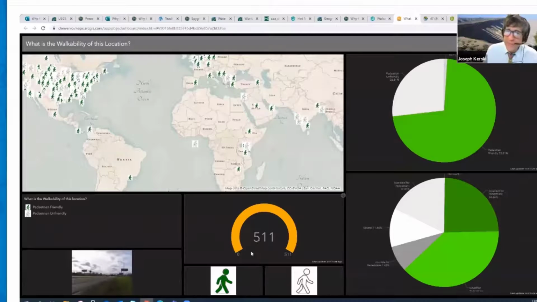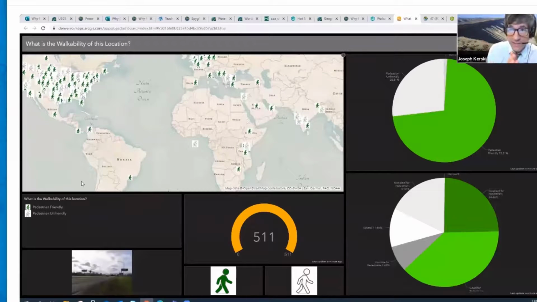Absolutely. So here is a dashboard. This dashboard, as you can see, roughly 3/4 of the points that people have recorded in the survey are deemed pedestrian friendly, and about 1/4 are unfriendly. Here are some characteristics, right? Not ideal for pedestrians, excellent for pedestrians. Here's a little legend that I put in the dashboard. And just like the dashboard in your car, you get a lot of information in a short amount of space.